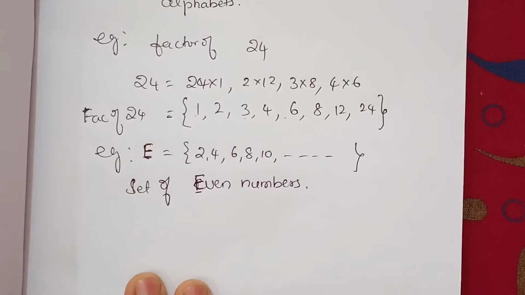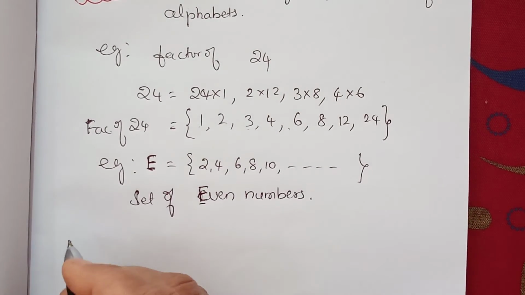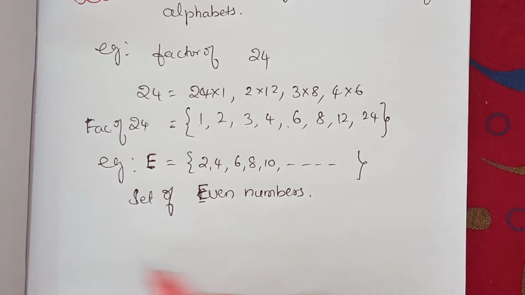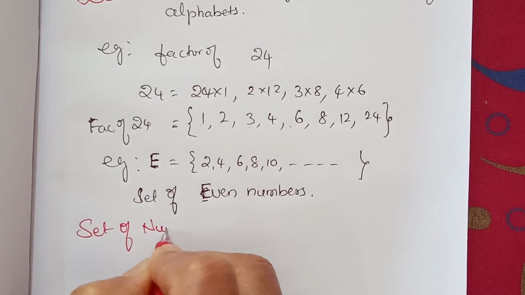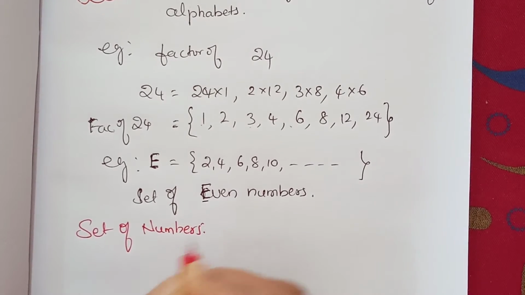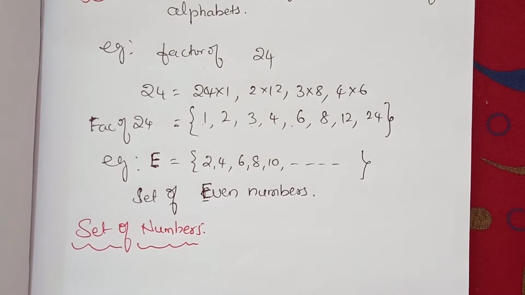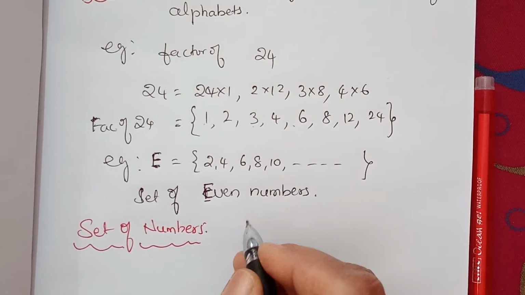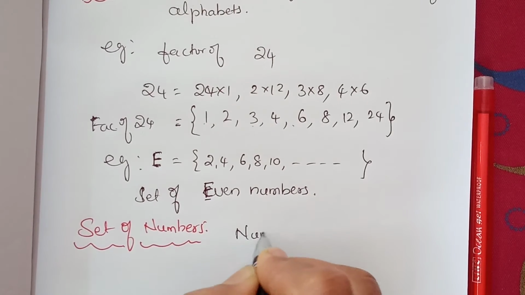Next, one more example we'll go through: a set of numbers. With these examples you can understand more clearly what exactly well-defined means. You might have learnt about the different types of numbers.